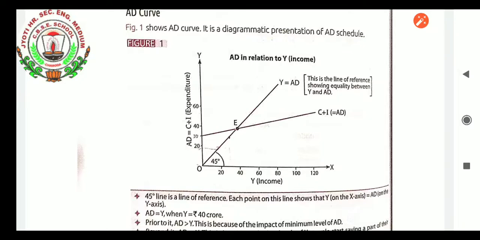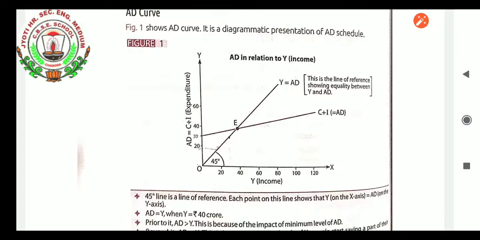What have you observed? There are two axes for the graph, as you know very well: one is the x-axis and one is the y-axis. On the x-axis we have taken income, y, and on the y-axis we have taken aggregate demand. How does aggregate demand come about? C plus I. So let us see how C plus I expenditure changes with income.